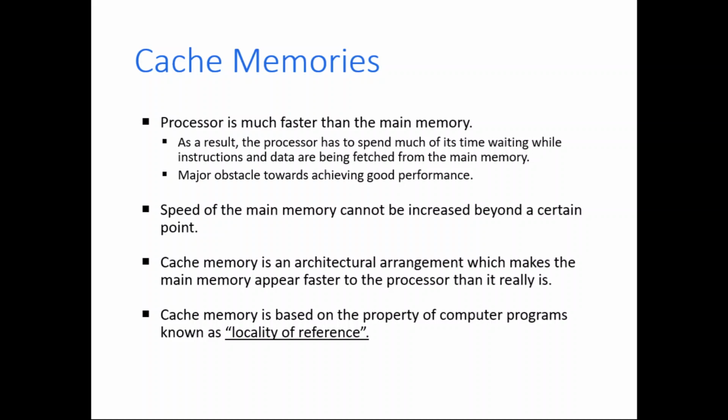The most frequently used data will be placed in the cache memory, or you can say data which is likely to be accessed in the future. Such information will be placed in the cache memory, so that the processor can get the data very quickly from the cache memory rather than from the main memory.